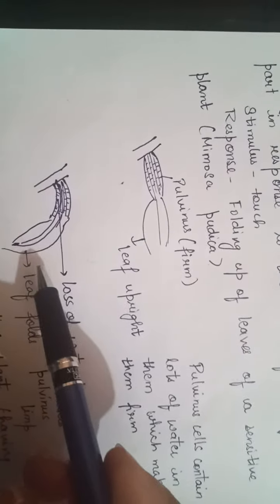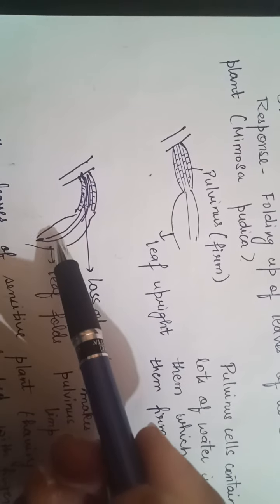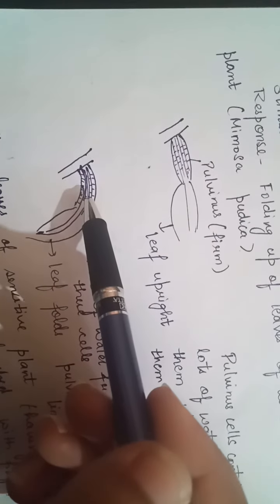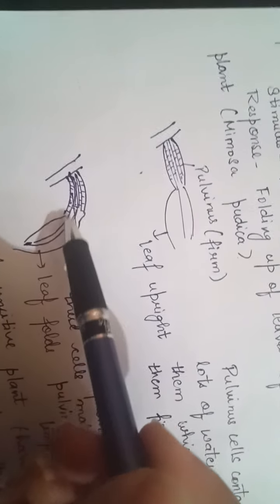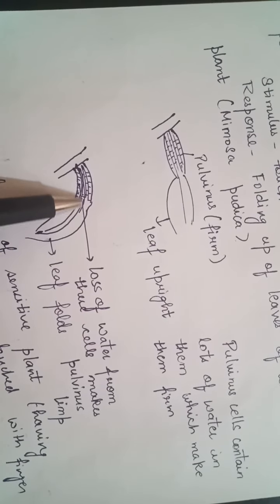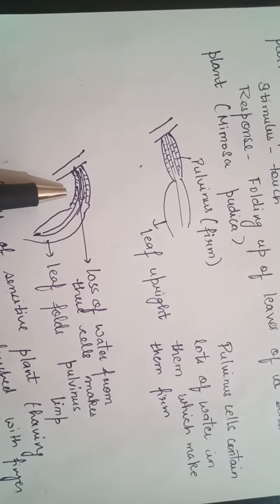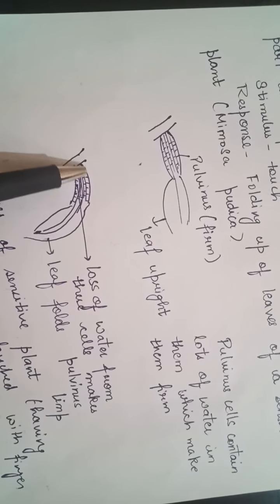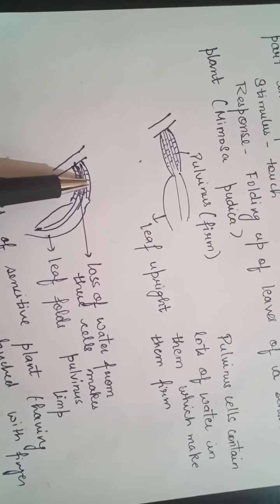But suppose we touch the leaf. Then half of the pulvinus region, as you can see here, will lose water, and this water will move into the intercellular space of the other half of the pulvinus region.